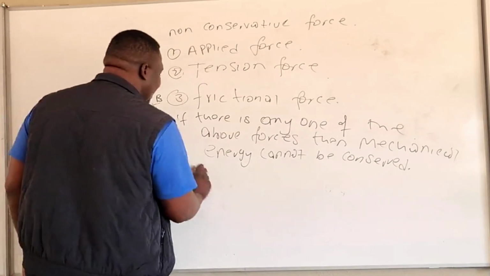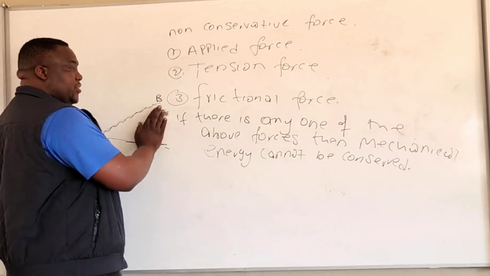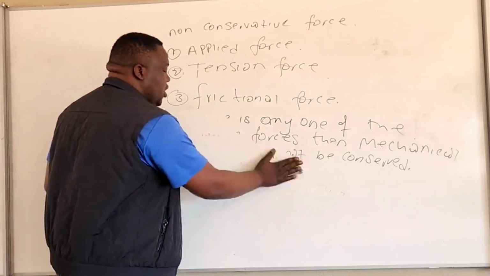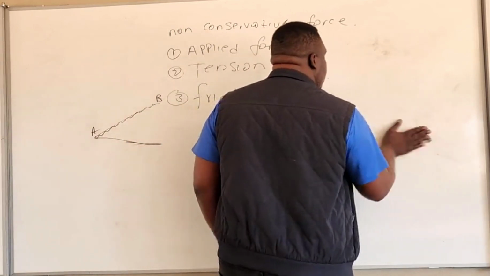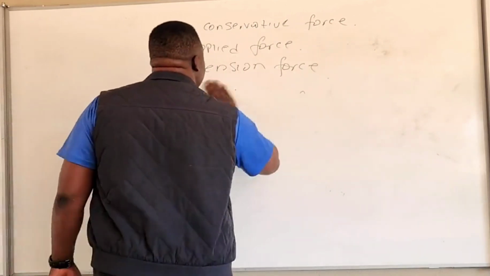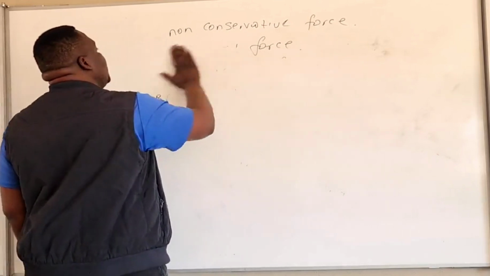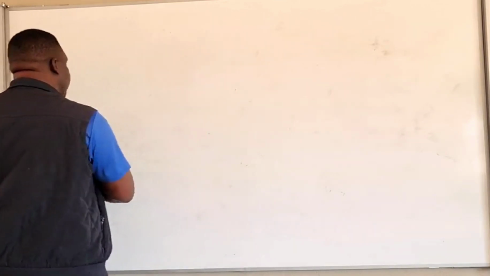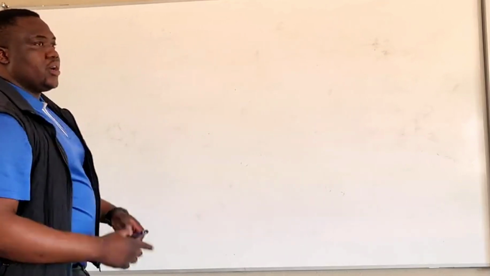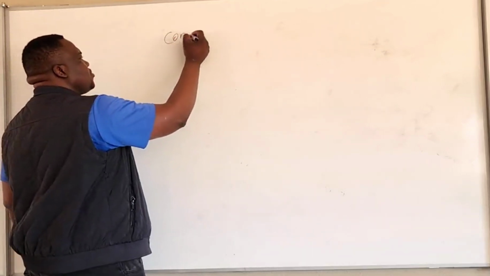What am I saying? I hope you are fine, right? These are the forces, the 3 forces which we call non-conservative forces. If they are acting on an object, surely mechanical energy at the top and mechanical energy at the bottom will never be equal, because we have a non-conservative force. Then let us talk about conservative force.